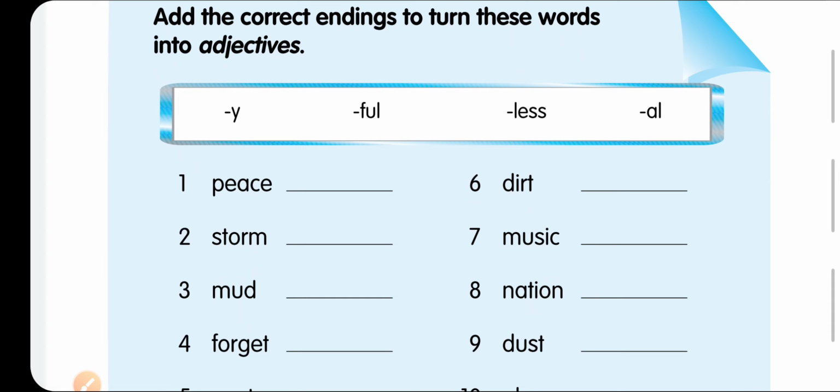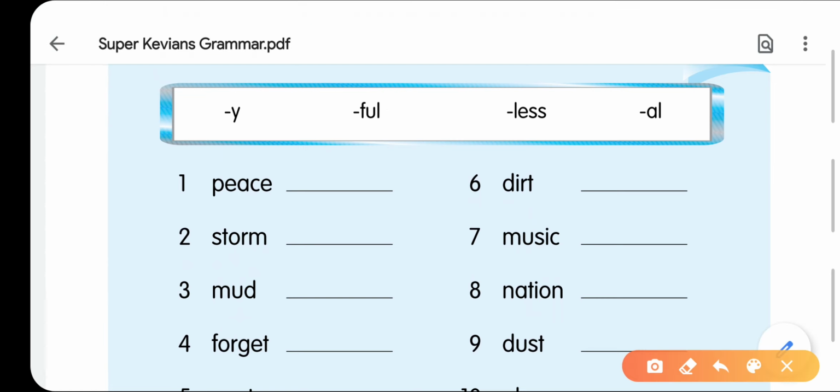Peace. So what to use after peace, whether it is peacey, peaceful, or peaceless? Obviously, it is peaceful. Like that, dirt. You can see here dirt. It is dirty. Storm, stormy. Mud, muddy.